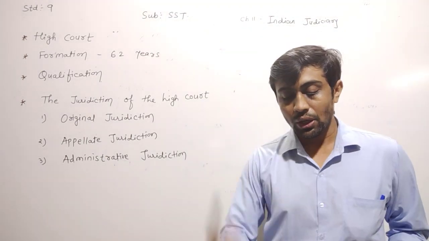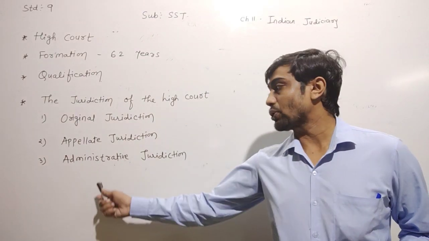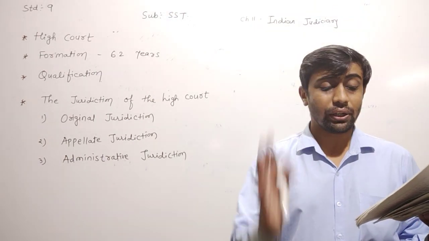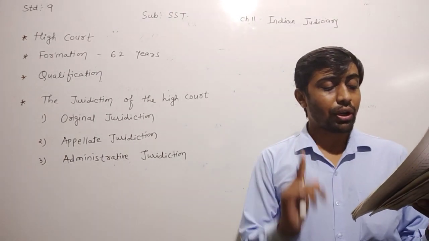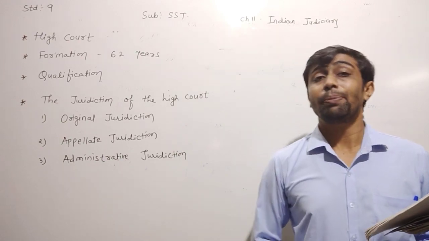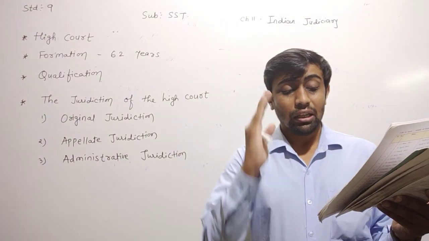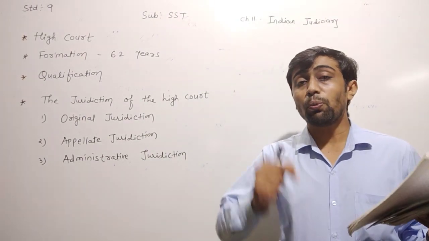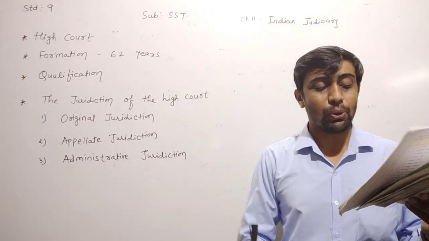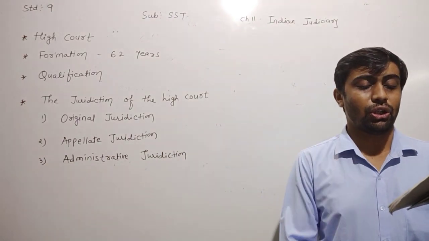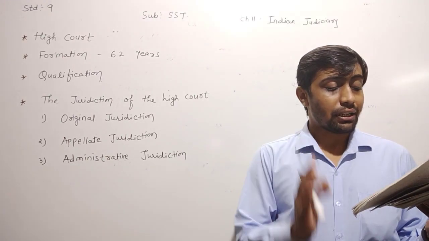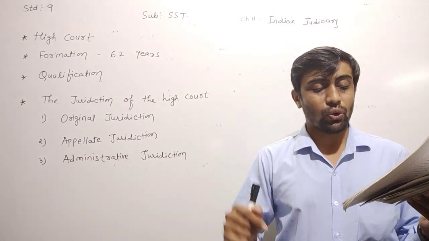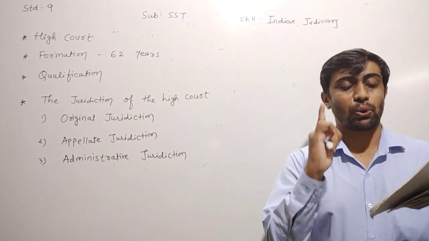Administrative jurisdiction means Vaivati Adhikar Kshetra. Each High Court has the authority and the power to supervise the working of all the subordinate courts. Dear children, be careful and remember: the High Court has the authority as well as the power to supervise the working of all the subordinate courts and tribunals of the state or its region. If the High Court feels it is necessary, it can ask for the case papers from the subordinate court and then carry out the case for proceeding.